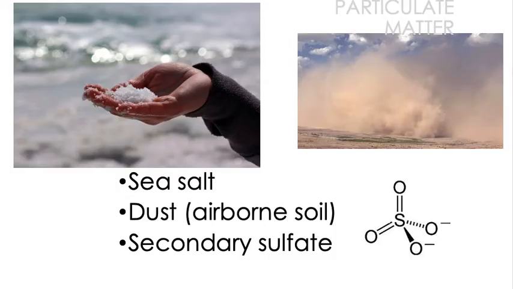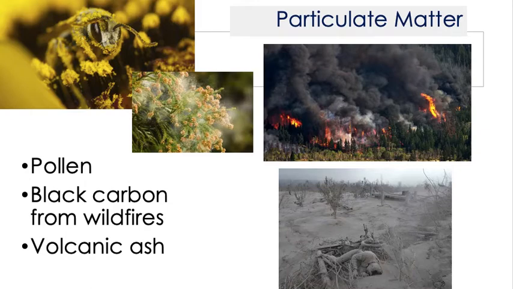So what are some sources of natural particulate matter? Well, sea salt, right, from the ocean. Dust, airborne soil, right? Just wind blowing those particles up into the air, introducing them into the atmosphere. Some secondary sulfates can actually be naturally occurring too. Pollen, black carbon from wildfires, right? Because when we think about it, wildfires can be natural. We know that sometimes they're man-made, but most of the time they can happen through natural occurrence, and they're going to give off particulate matter. And volcanic ash, all places that we see natural particulate matter enter into our atmosphere.